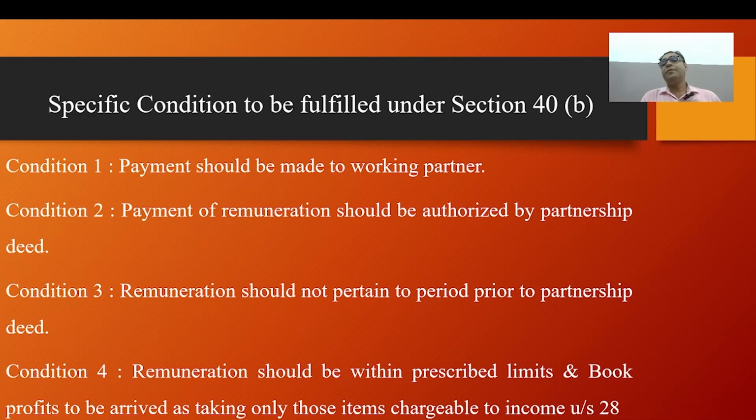The relevant provision under section 37 is that no capital expenses will be allowed and no personal expenses will be allowed.